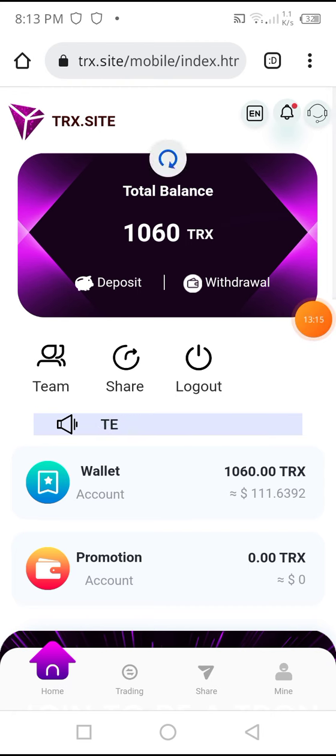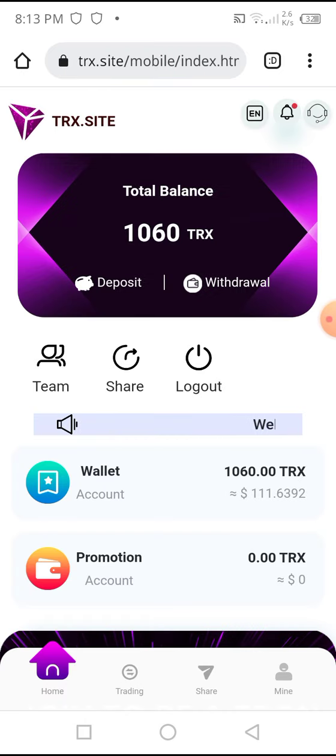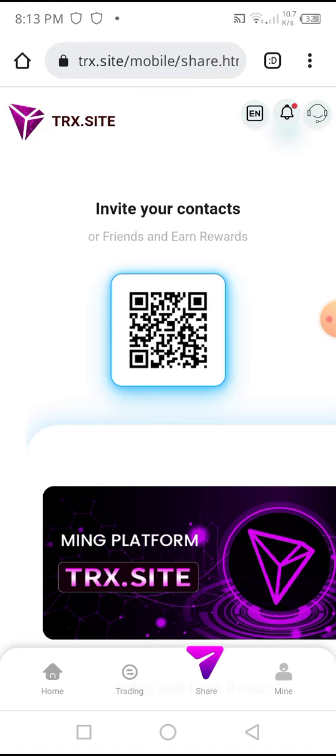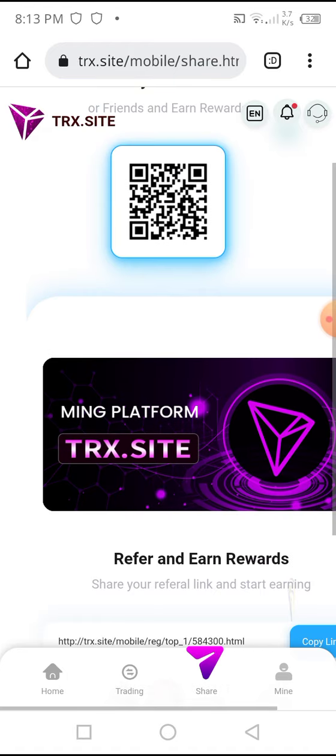I wait only for the transaction to be added in my account. When my TRX is added, I will show you how to withdraw money from this website and how you get a profit from this. I already described there is a true method of earning by referring and by trading. I wait only for the transaction.